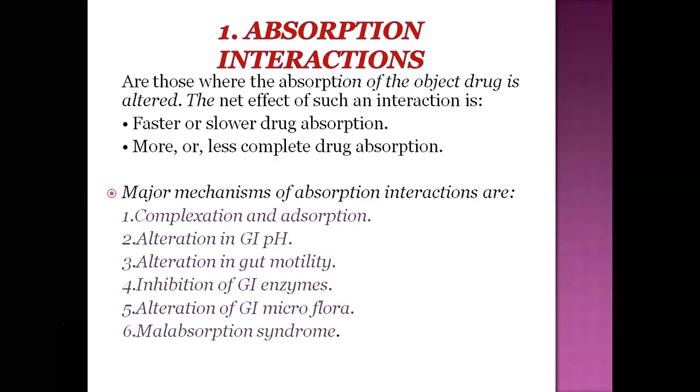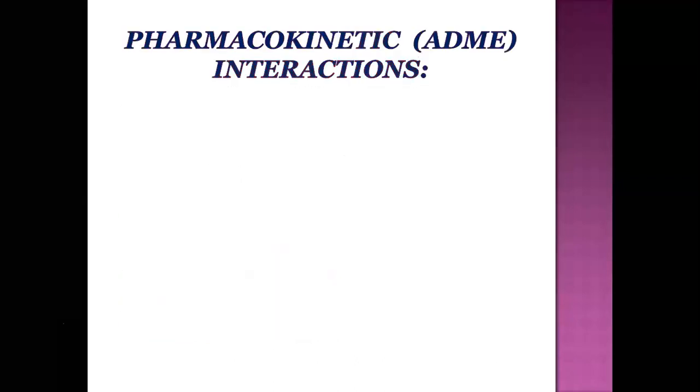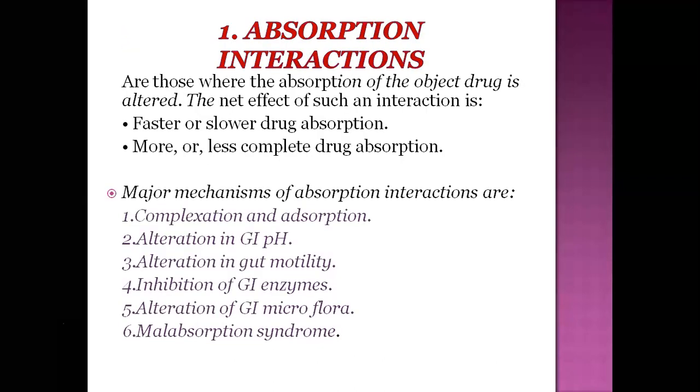Sixth is malabsorption syndrome. To summarize, the major mechanisms are complexation and absorption, alteration in GI pH, GI motility, GI flora, GI enzymes, and malabsorption syndromes. These are the major mechanisms where drugs undergo absorption interactions.